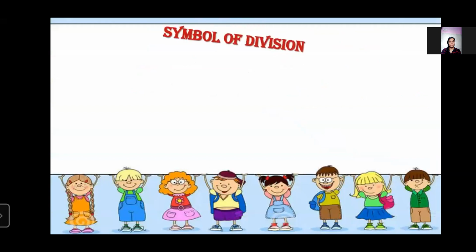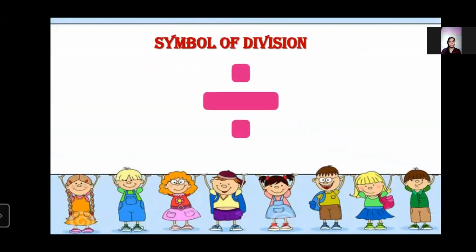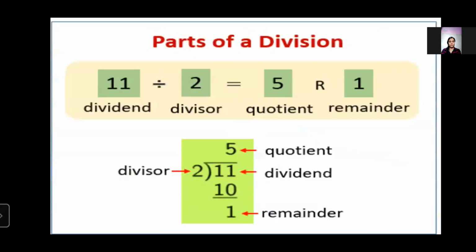Next, this is the symbol of division. The symbol which you can see on your screen is the symbol of division, and it is used while performing this basic mathematical operation of division. Now here we will learn about the parts of division. There is an example, 11 divided by 2, and through this example we will try to understand the parts of division: dividend, divisor, quotient, and remainder. These are the 4 parts of division.